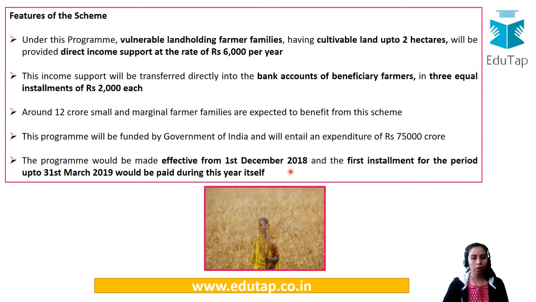This is important. You have to keep in mind that usually what happens is once the scheme is announced, it takes place after the month of the announcement. But this is taking place retrospectively. So the 1st December 2018 is the time from which this is going to take place. So first installment would be from December to March of 2019. So these are some important features of PM Kisan scheme. Do keep them in mind, and we'll be done with this news.